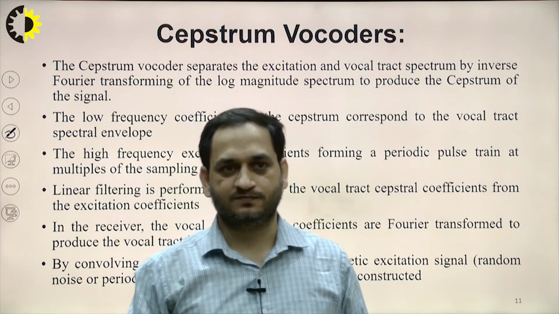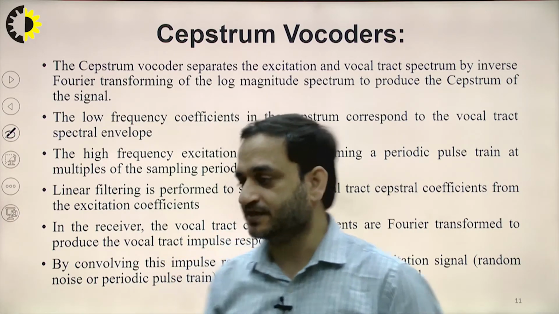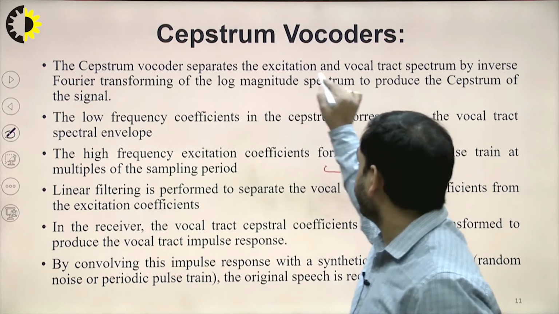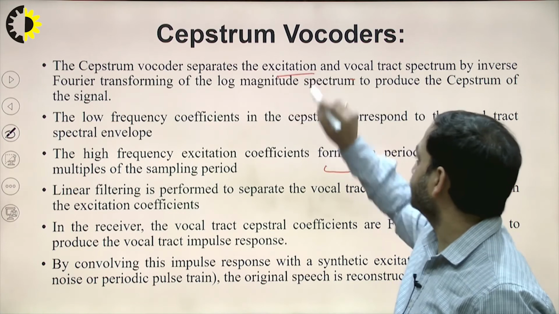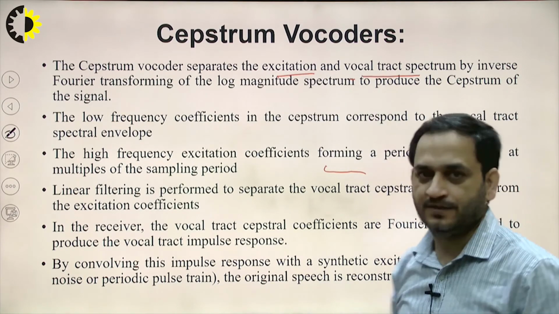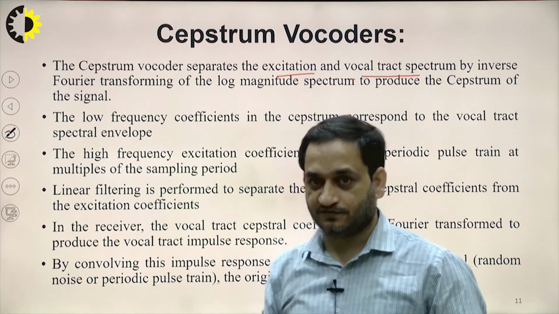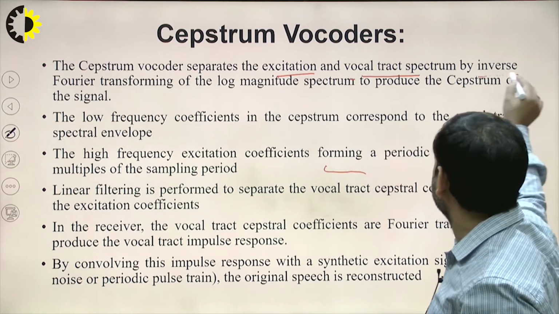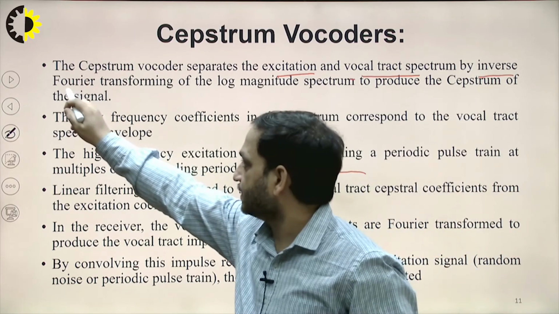Cepstrum vocoders. The cepstrum vocoder separates the excitation and the vocal tract spectrum by inverse Fourier transform. So this is a very important point which we must know about the cepstrum.